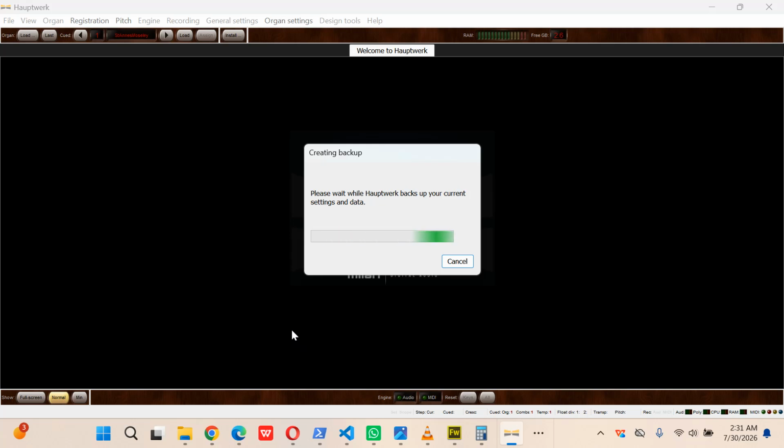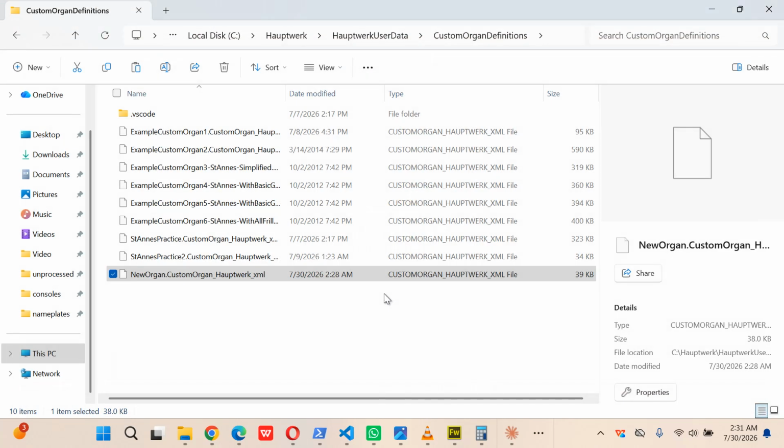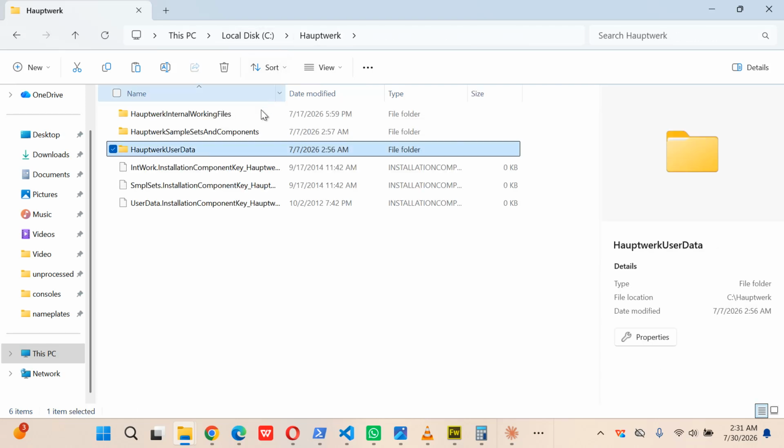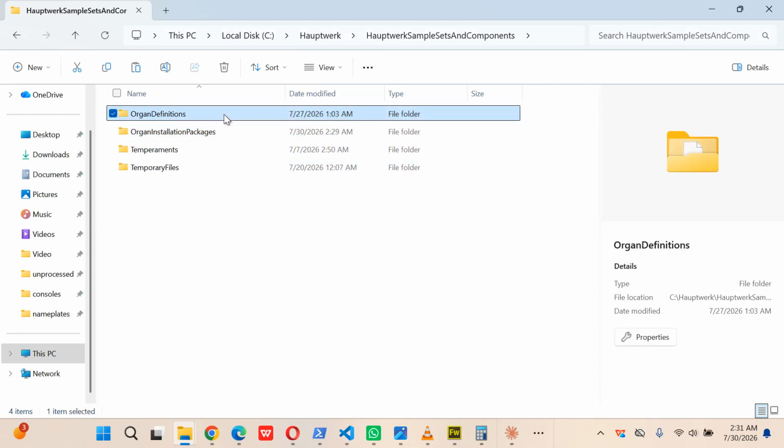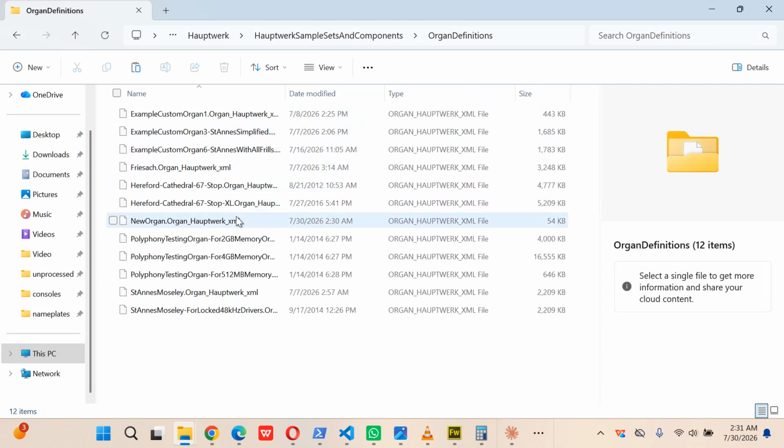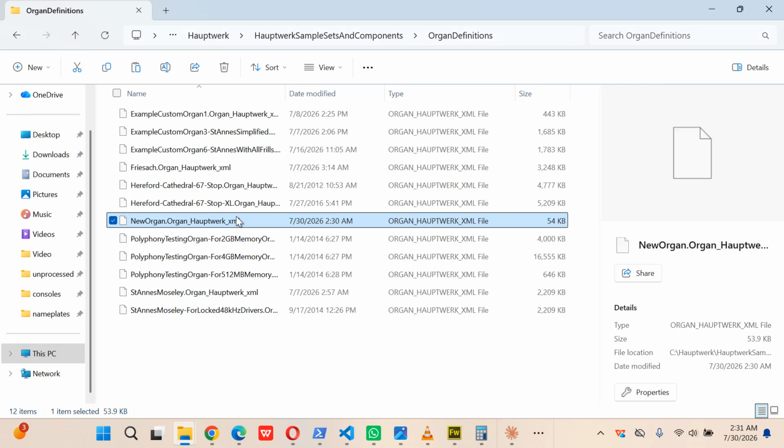Just a minute, let this close up. Okay, so now if I go to Upwork, and I go to Upwork samples and organ definition, you can see now it shows new organ Upwork.